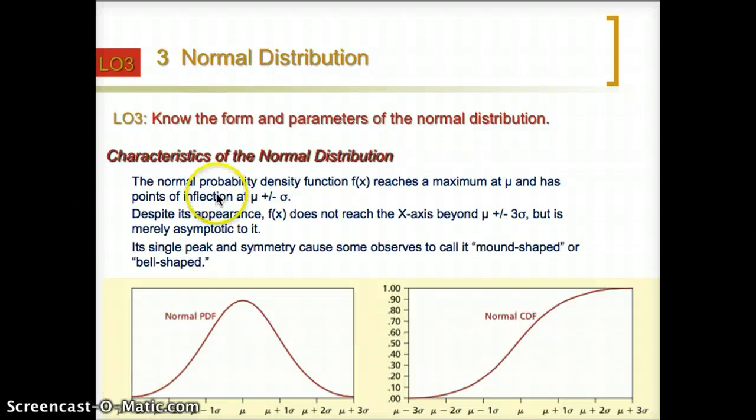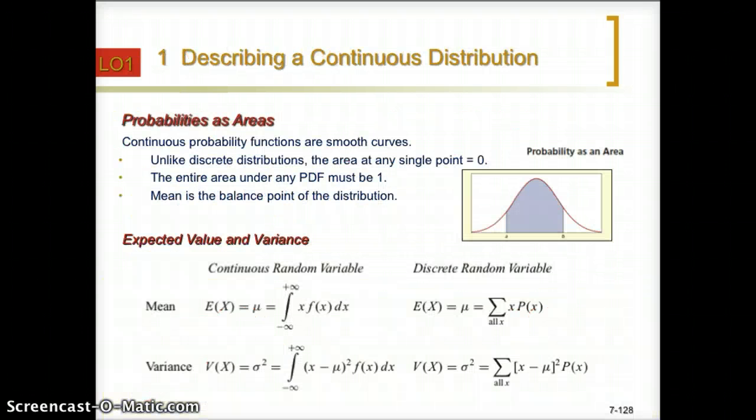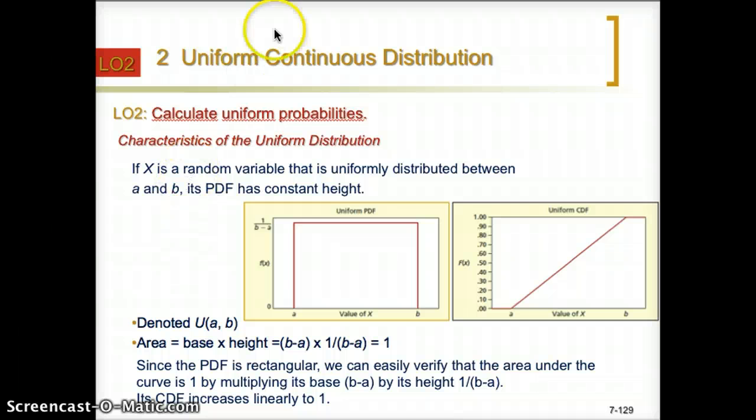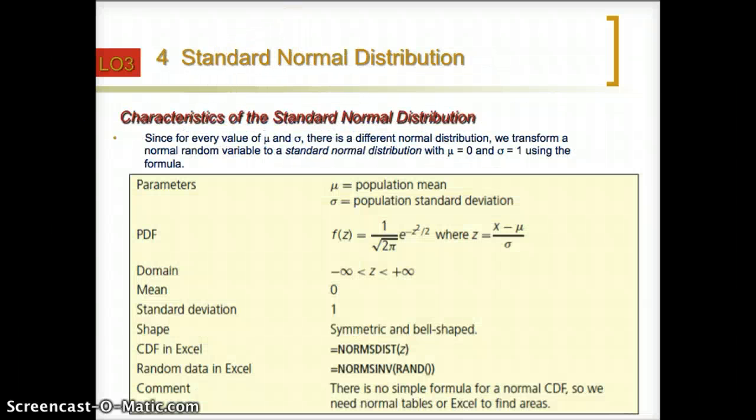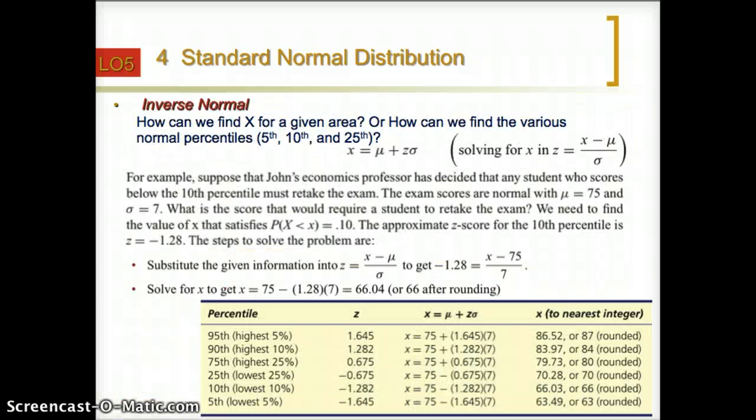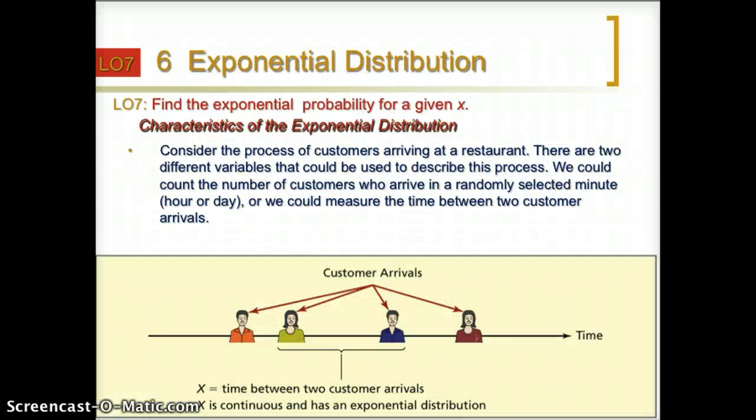Okay, we have already discussed the normal distribution and the uniform distribution. So now we go to the next important distribution. That will be the exponential distribution.